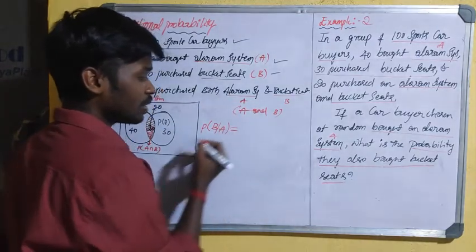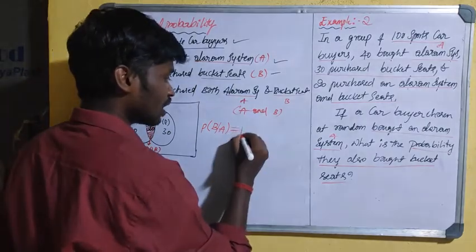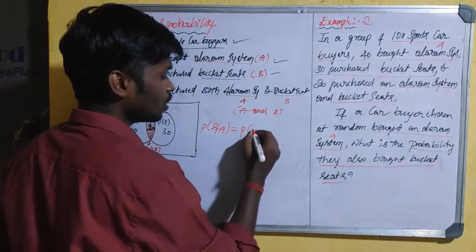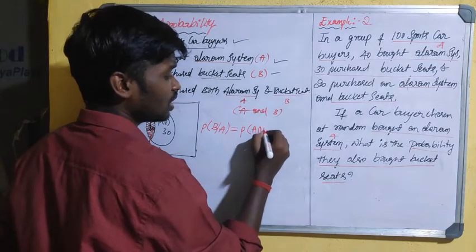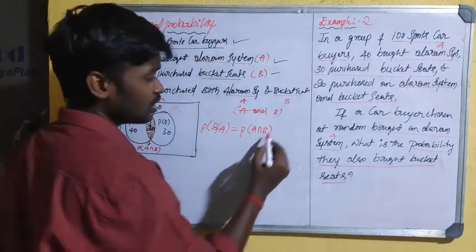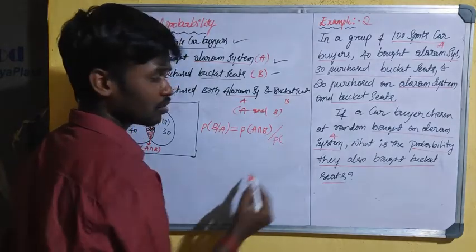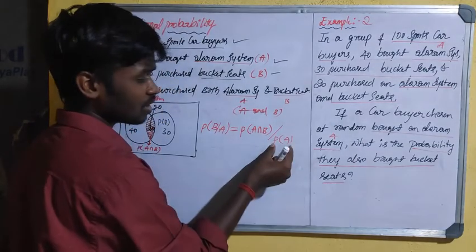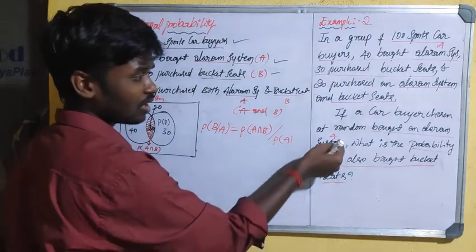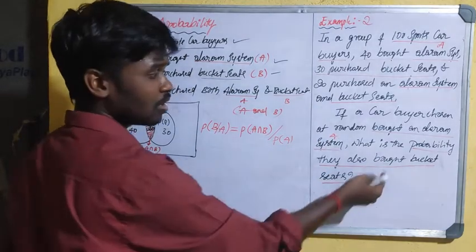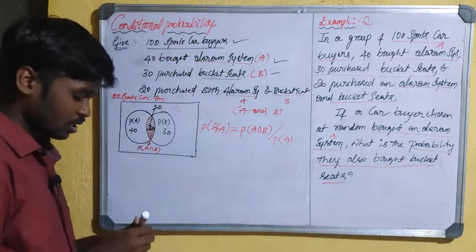So this will be calculated based on the probability of both alarm system and bucket seats divided by the probability of A, because event A has already occurred. So based on this we have to calculate the probability of purchase of bucket seats.